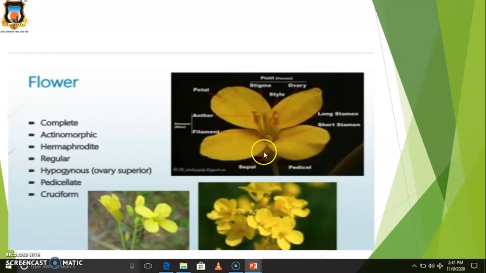Then sepal means calyx. Then these are the anther and filaments. There are long stamens and short stamens, which is the tetradynamous condition, meaning 2 stamens are short and these 4 stamens are long. Then the pistil, meaning the stigma, style and ovary. Then these are the petals.